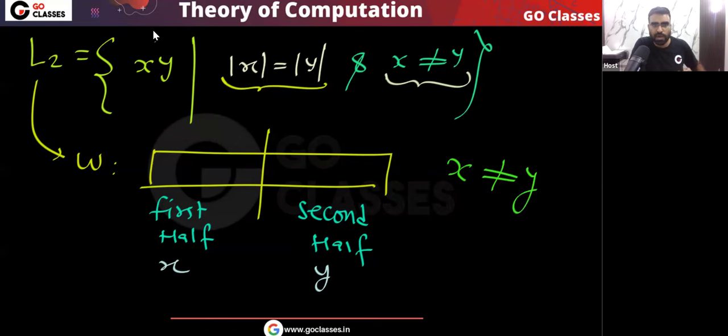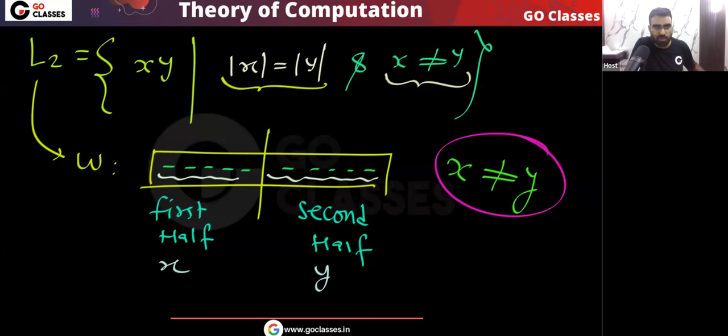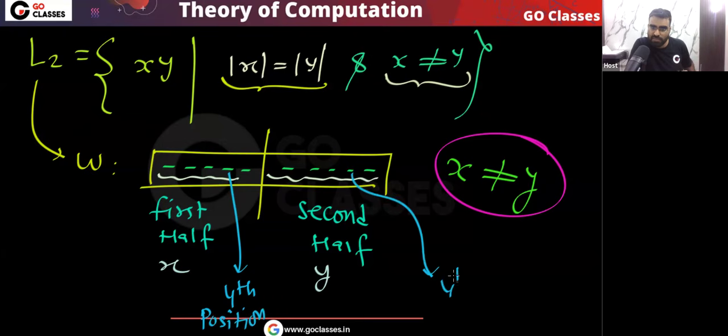So basically, what should happen? If x is not equal to y, then this string should mismatch with this string. Yes or no? At least one position should be there where there is a mismatch. Do you agree? For example, let's assume here you have five positions. Then if x is not equal to y, there should be a position, for example maybe the third position, or maybe the fourth position. Consider this fourth position here, and consider this fourth position here.